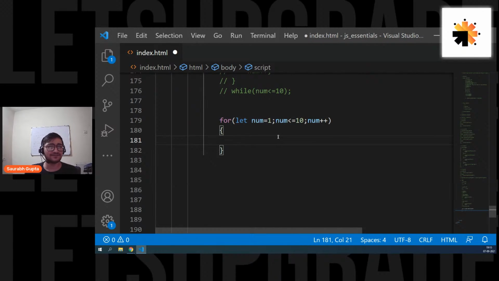But working-wise, it's exactly the same as while. First initialization will happen, then check the condition, execute the code, increment, check the condition, execute the code, increment, check the condition, execute the code, increment, just like while, exactly like while. For is also an entry control loop.